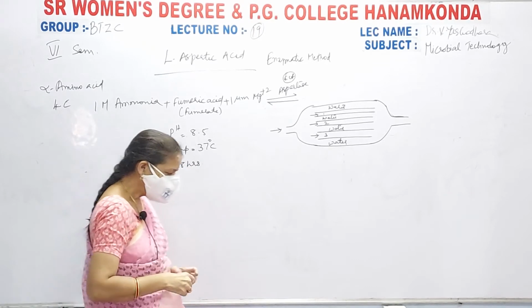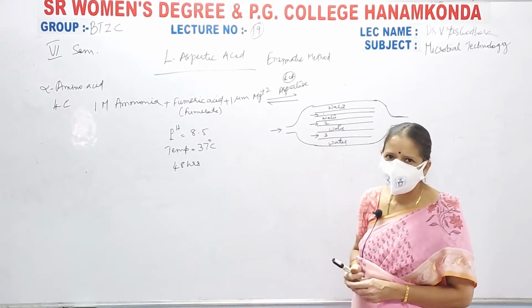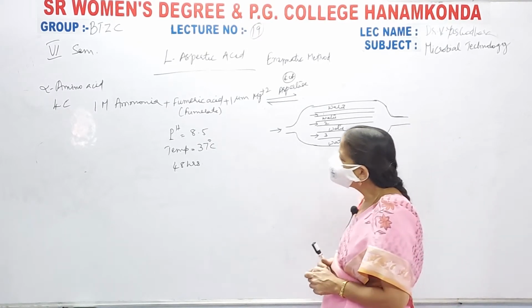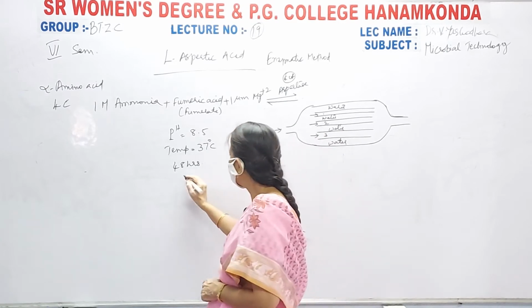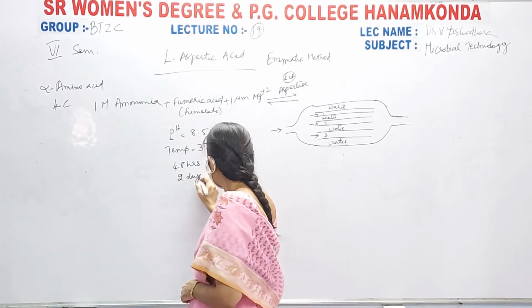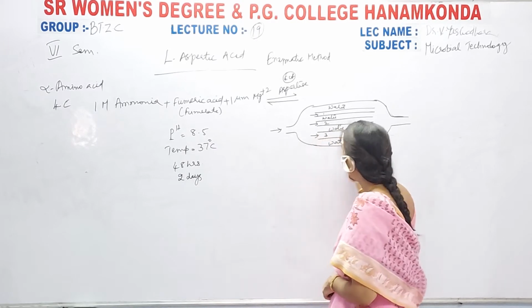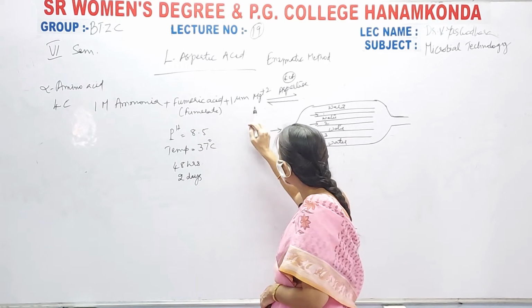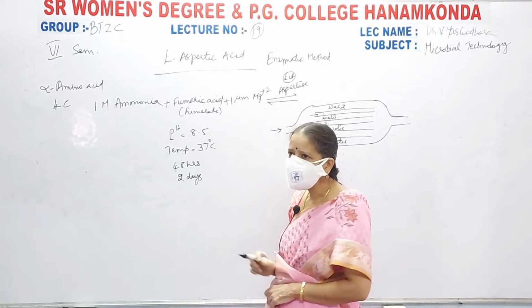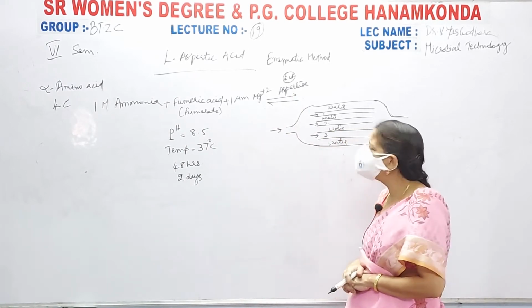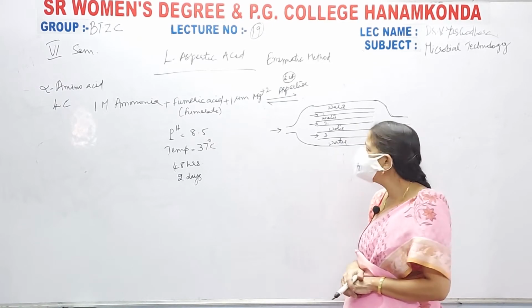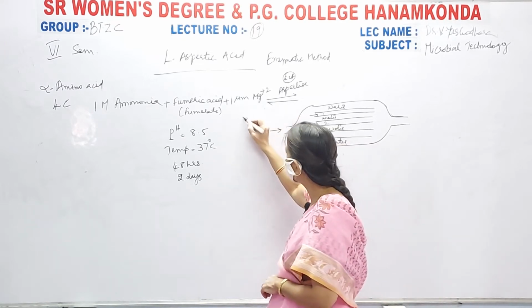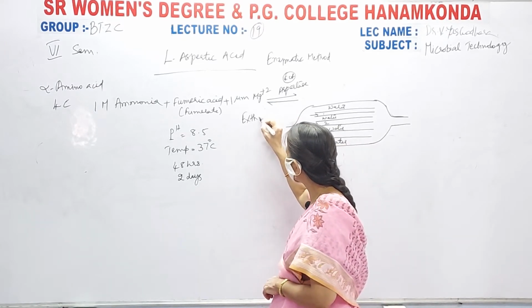Just like your L-glutamic acid production, 40 to 42, 44, 48 hours. Here also it is 48 hours, that is you can call it 2 days. Now allow it to flow. When it is flowing through this, the ammonia, fumaric acid in the presence of magnesium ions and in the presence of immobilized E. coli cells, these E. coli cells help in the production of enzyme aspartase, and this entire reaction is an exothermic reaction,